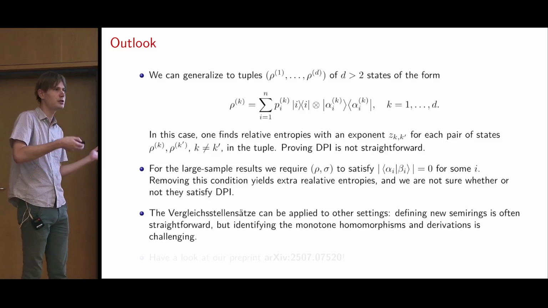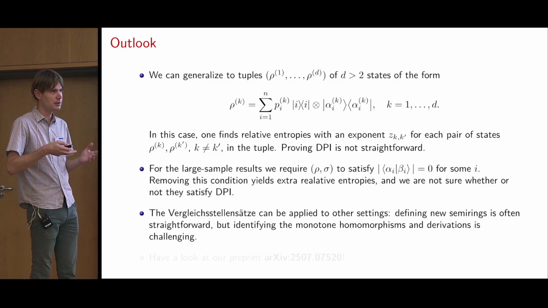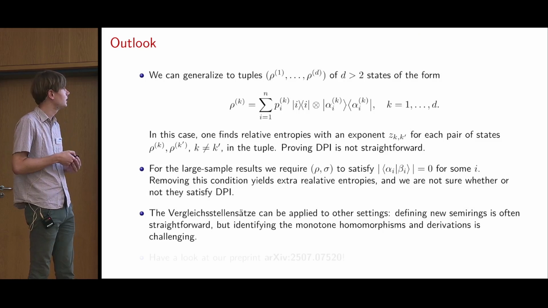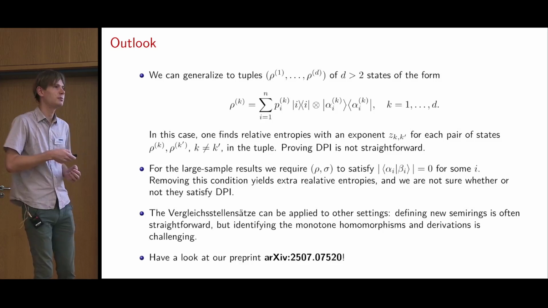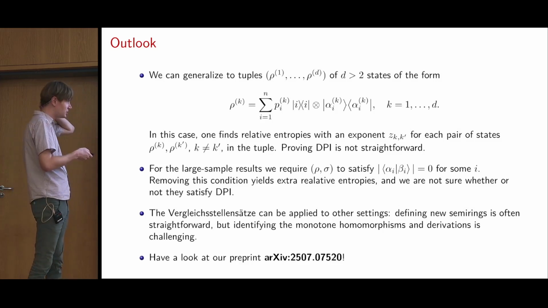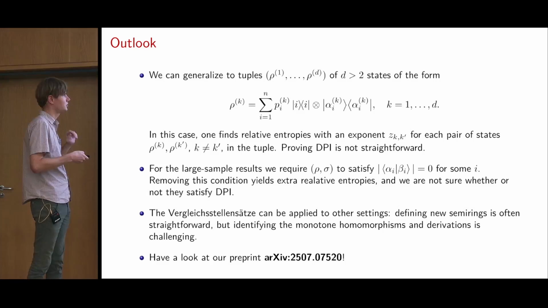Sometimes you can identify them, but then it's really hard to know which ones satisfy monotonicity or not. But I think there's still some useful work that can be done with this. And that was it. Please have a look at our arXiv paper that was published last week.